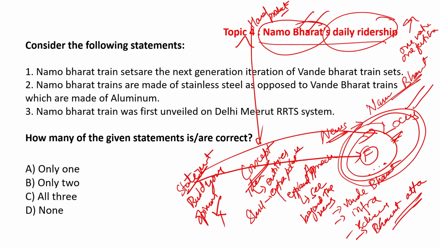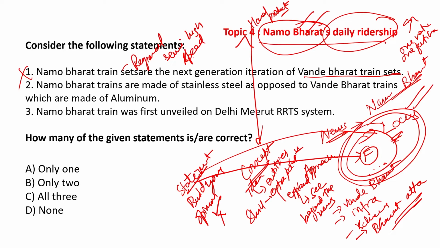Okay, so let us look at the set of statements. Namo Bharat train sets are the next generation iteration of Vande Bharat train sets. No, that is incorrect. They are based on a regional semi high speed connectivity project.